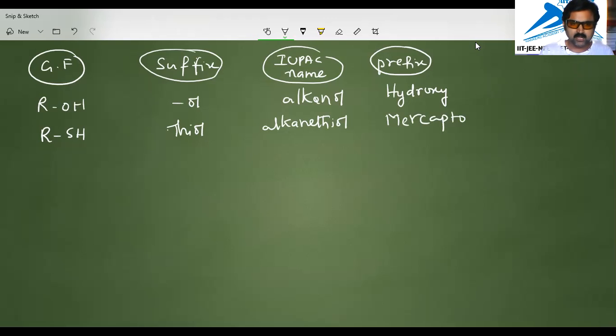Okay, and if RNH2 is there, NH2, you know, that is amine. The IUPAC name of this one is alkanamine.